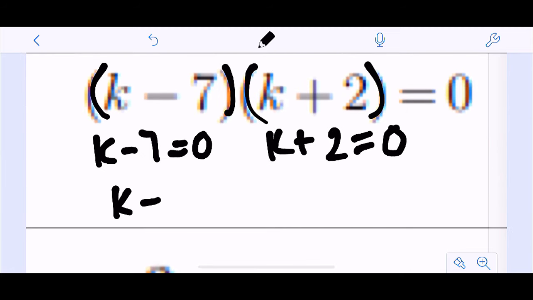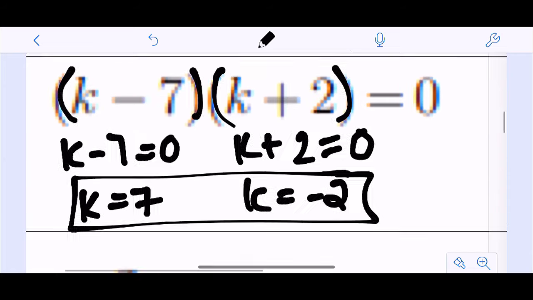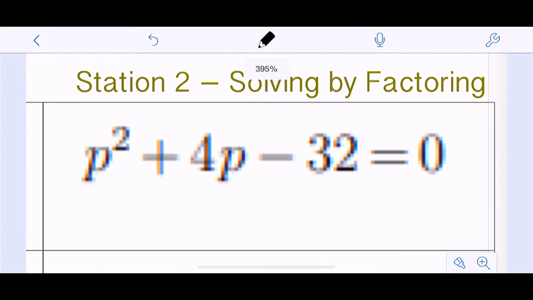So on this one I would have k equals 7. In this one, I would have k equals -2. So I'm getting out two solutions. Notice it's a quadratic, and we're going from there. So let's say I have this one.